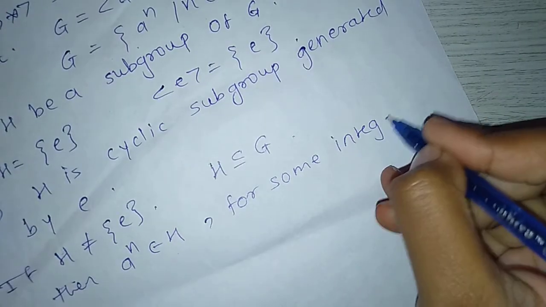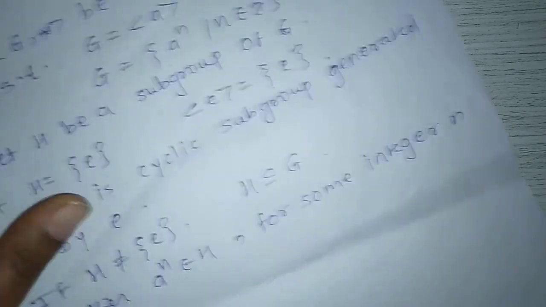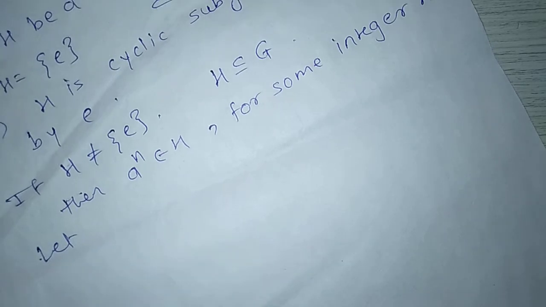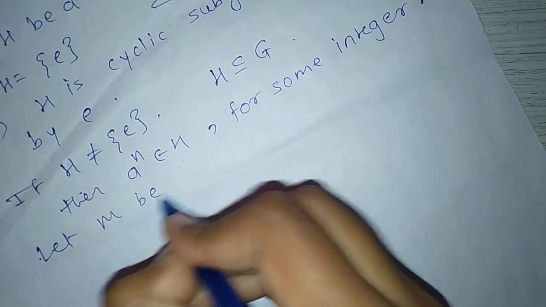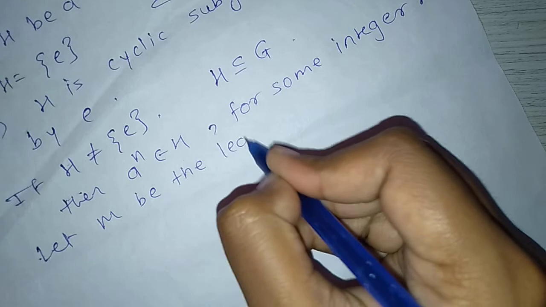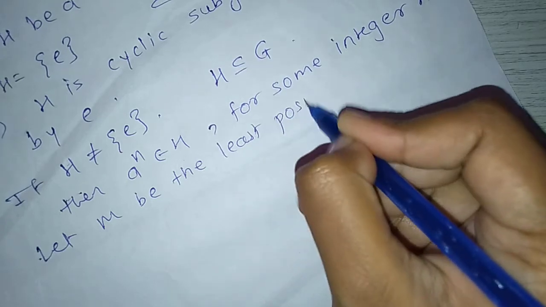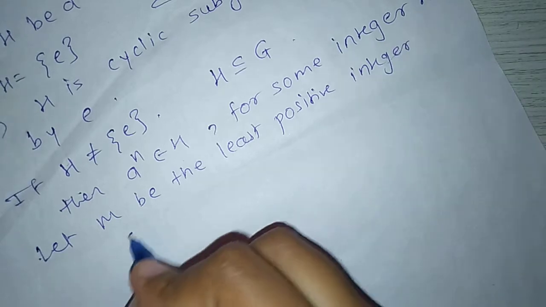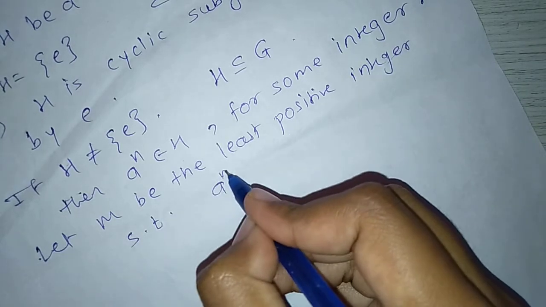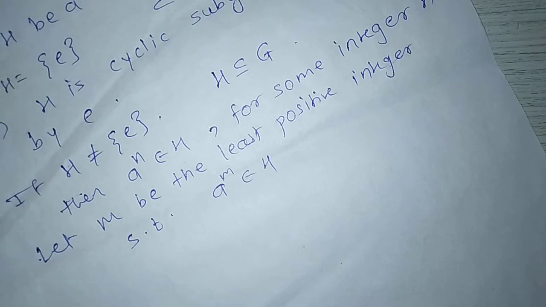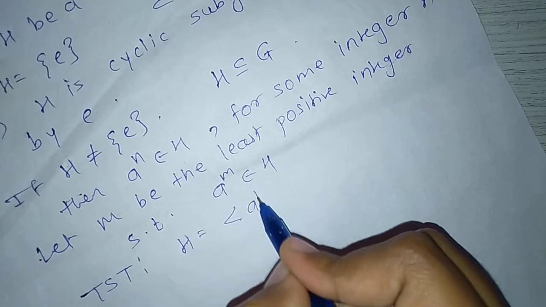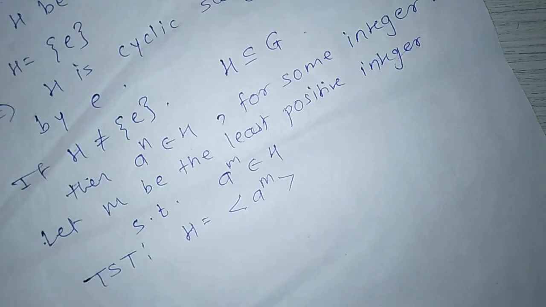Let m be the least positive integer such that a raised to m belongs to H. To show that H equals the set generated by a raised to m.